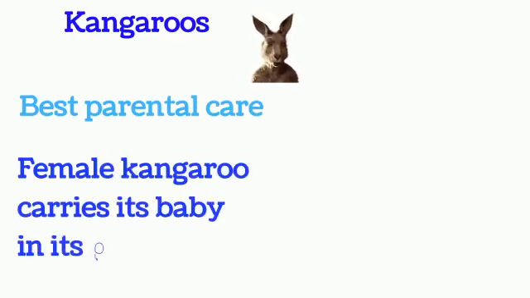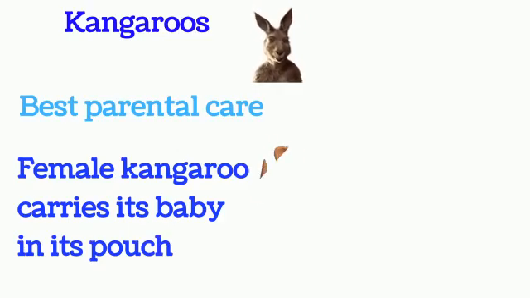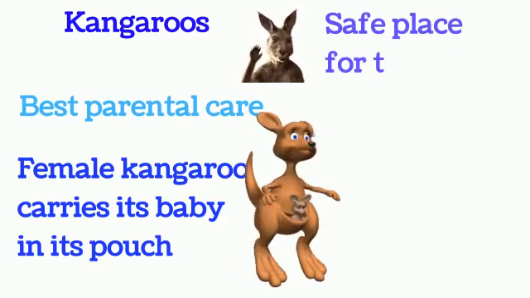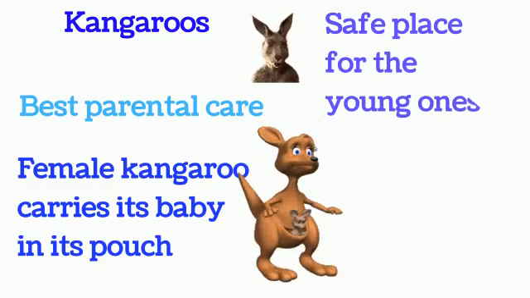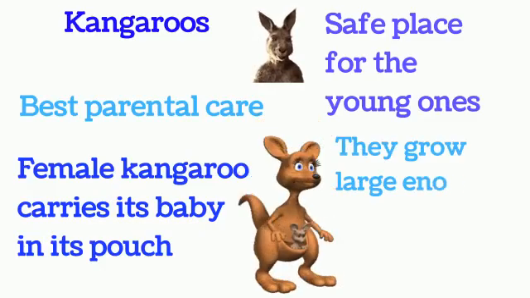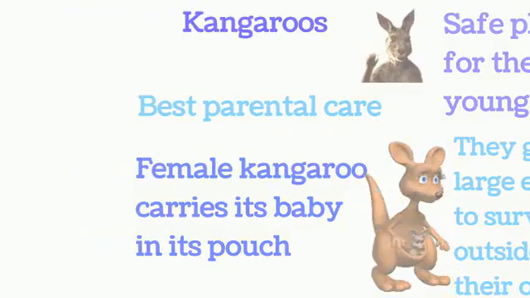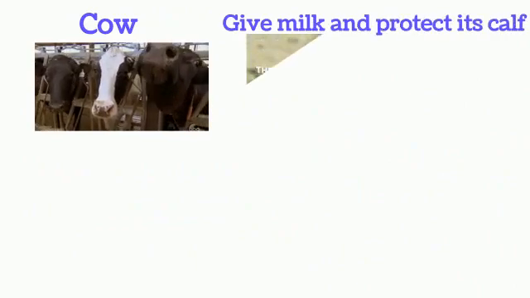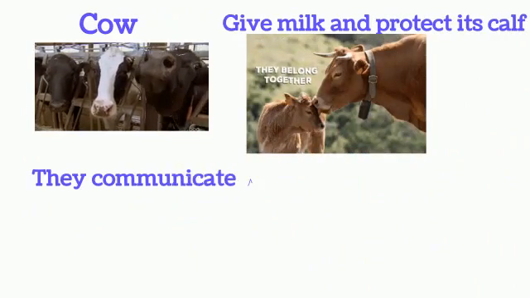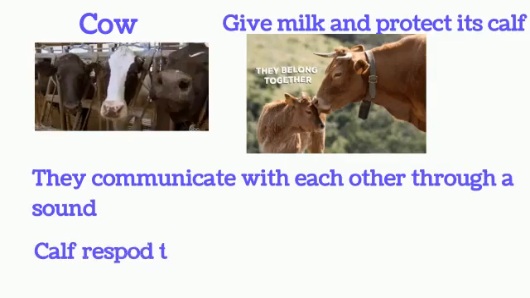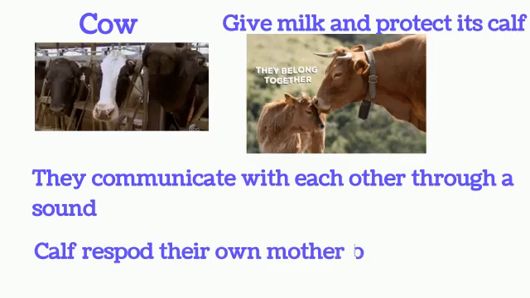Look at the picture. So this way the female kangaroo carries its baby. The pouch provides a safe place for the young one to stay until they grow large enough to survive outside on their own. Next is the cow. The cow gives milk and protects its calf from enemies. Mother and calf communicate with each other through sound. Calves respond to the calls from their own mother by calling back.